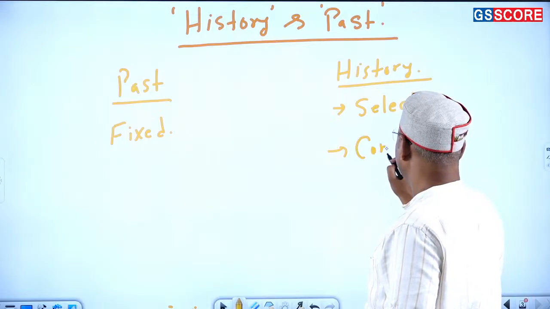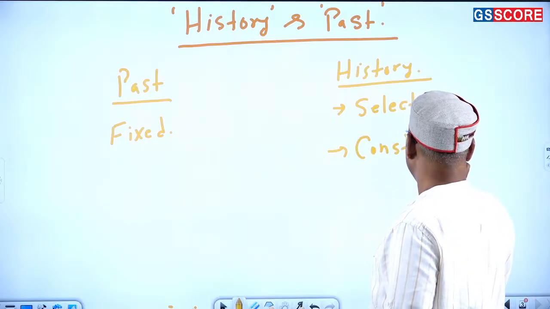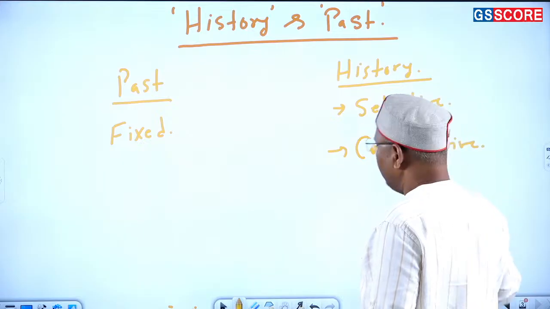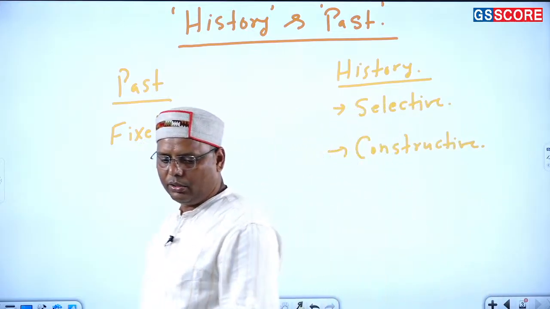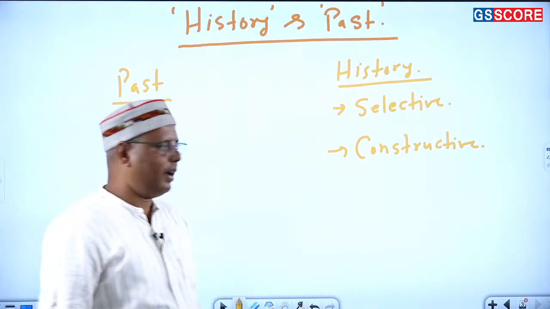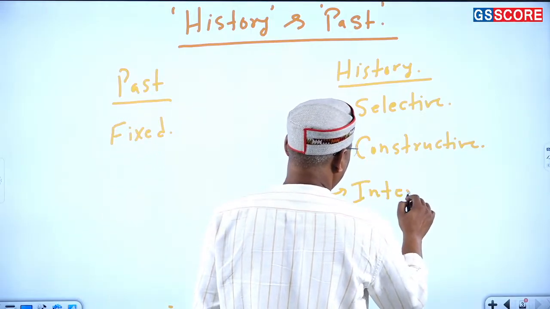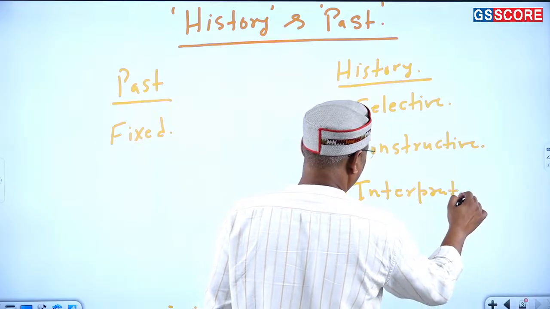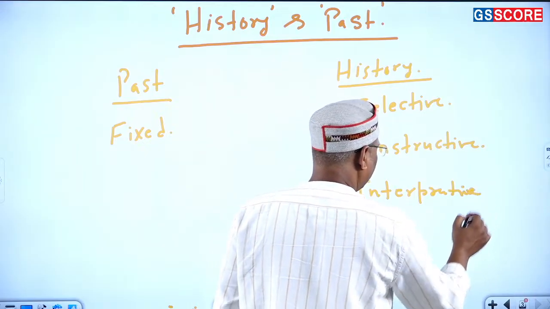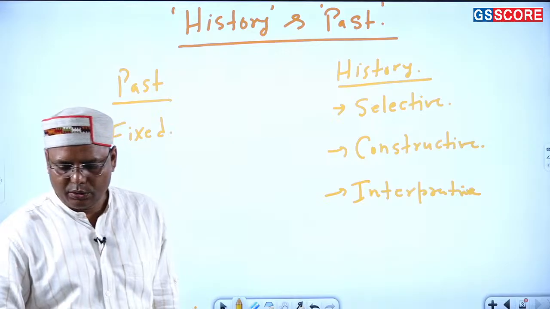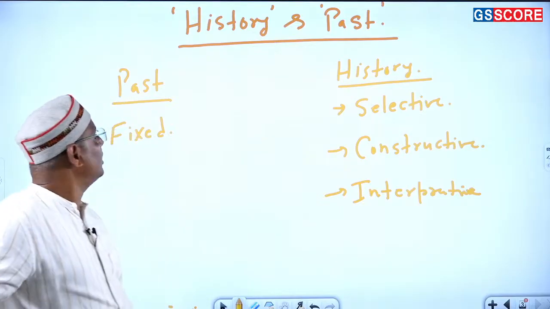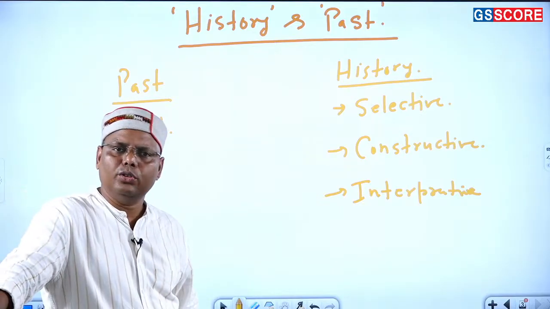Then I can say it is constructive. So these are certain terms that you should keep in mind. And in fact, one more term we can add: it is interpretive. So understand this basic difference between these two. As I told you, what is past? Past is fixed. So it has happened, right?